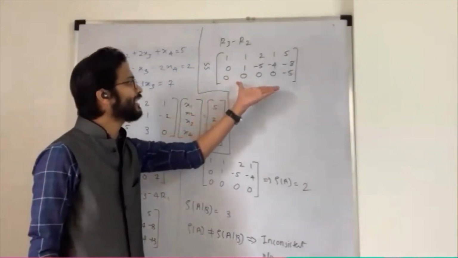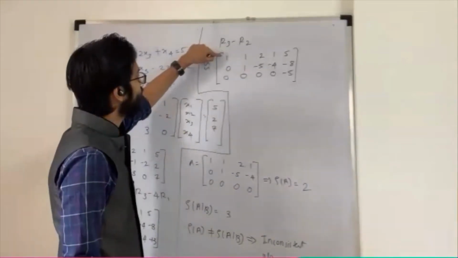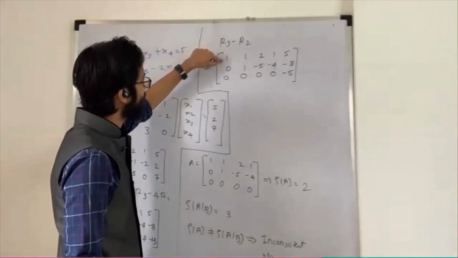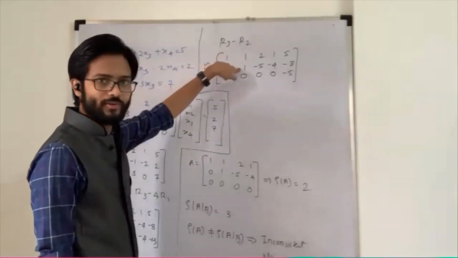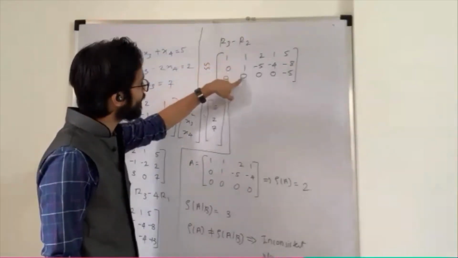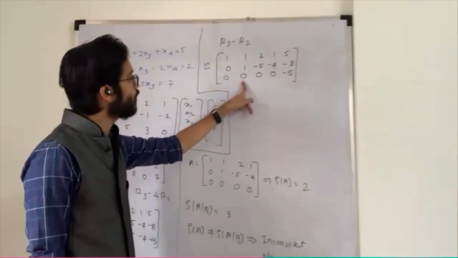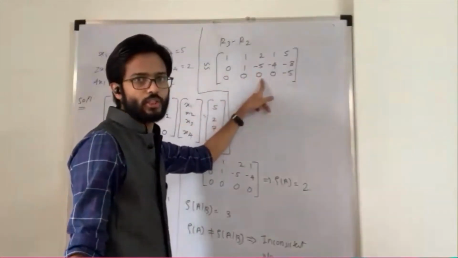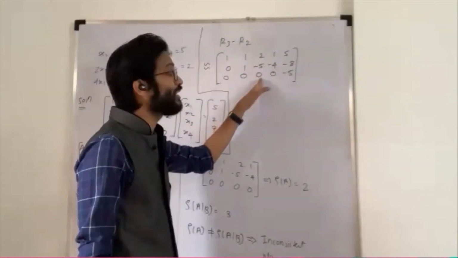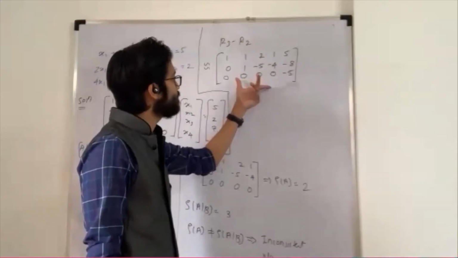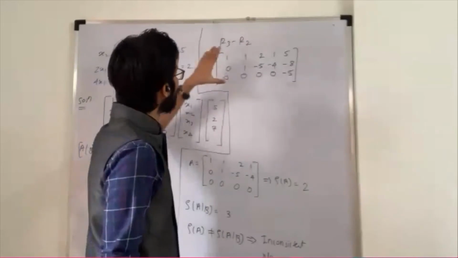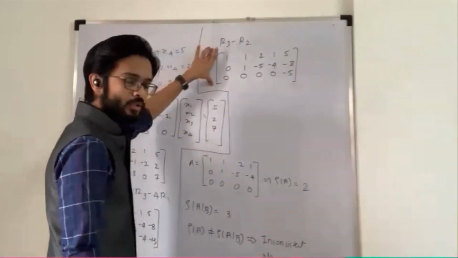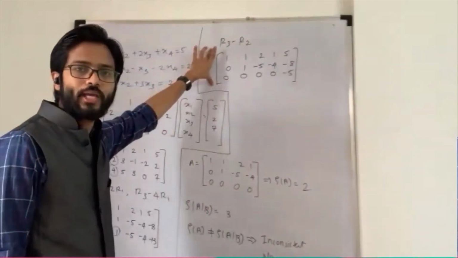So here I will get the echelon form. You can see A11 is not equal to 0, and all elements below A11 are 0. For A22, we don't have any condition on that, but all the elements below it should be 0. For A33, there is no condition on that, but the element below is 0. Below that is nothing. So this matrix is in row echelon form. Once it is in row echelon form, I find the rank of that whole matrix.